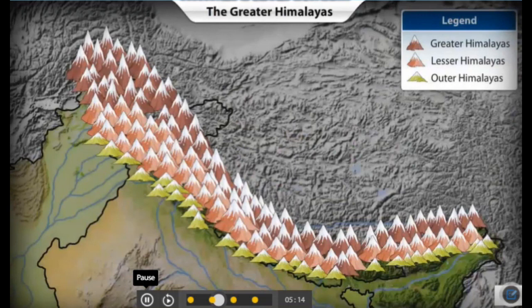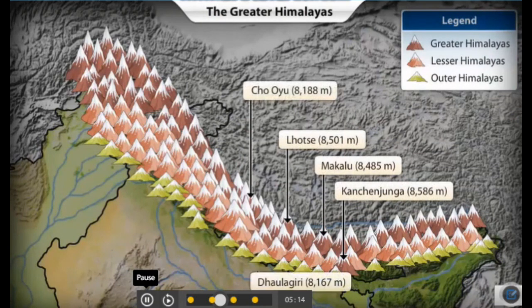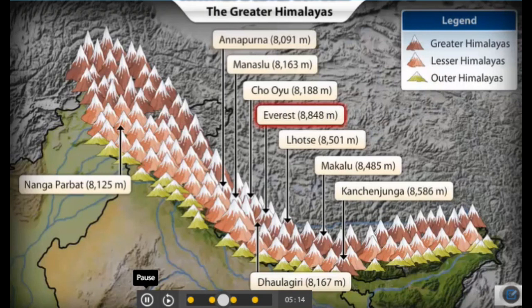Some of the highest peaks in this range include Kanchenjunga, Lhotse, Makalu, Cho Oyu, Dhaulagiri, Manaslu, Nanga Parbat and Annapurna. Mount Everest in Nepal is of course the highest peak in the world.